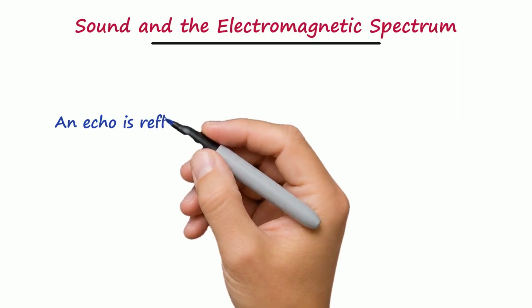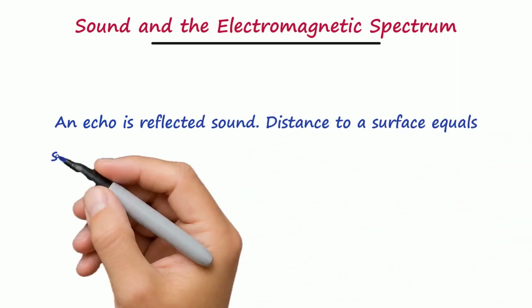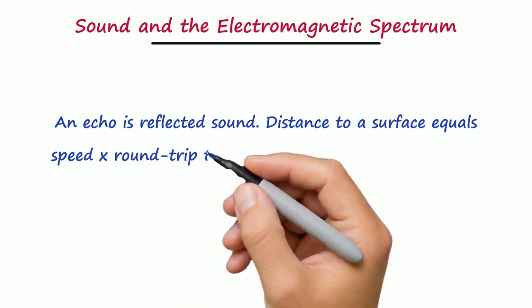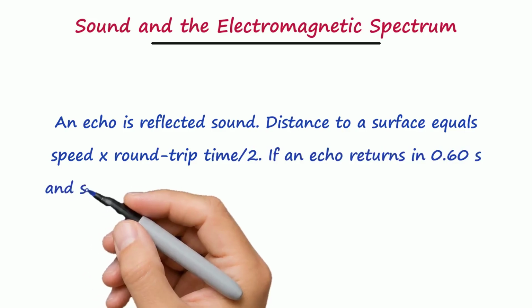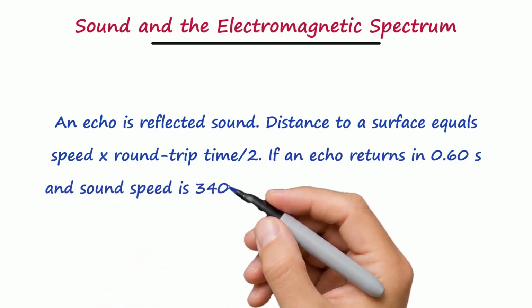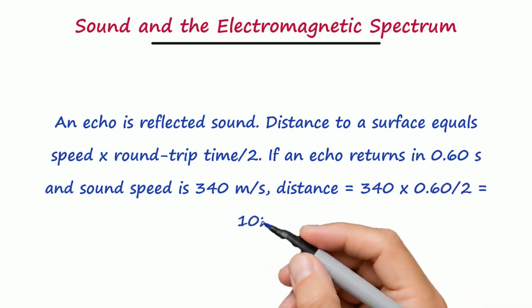An echo is reflected sound. Distance to a surface equals speed times round-trip time, over 2. If an echo returns in 0.60 s and sound speed is 340 m/s, distance equals 340 x 0.60, all over 2, equals 102 m.